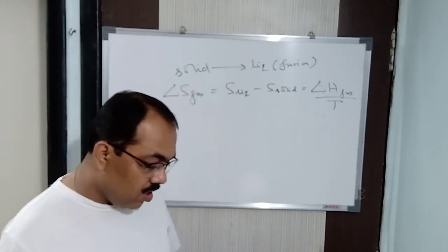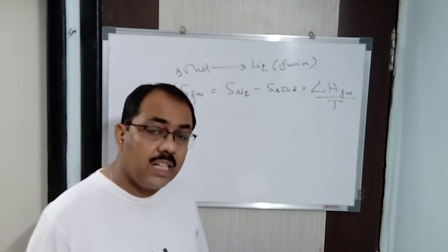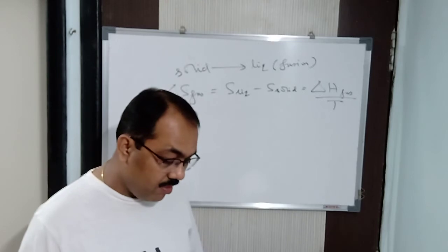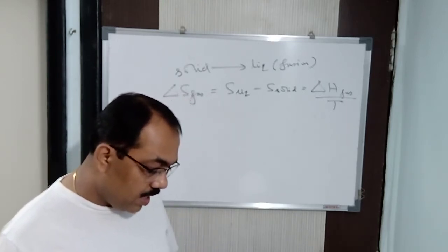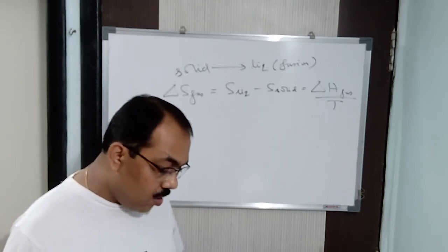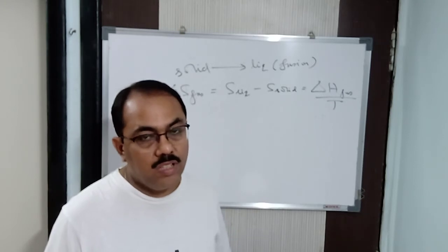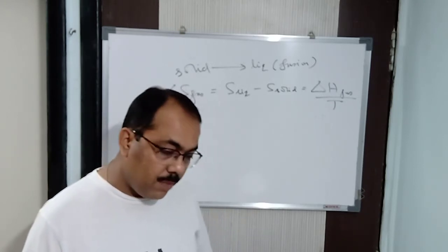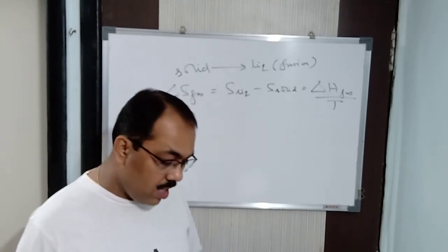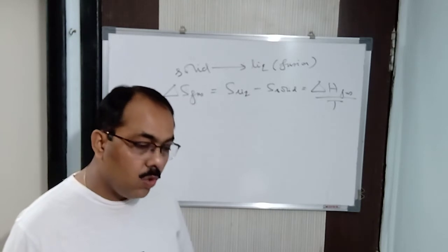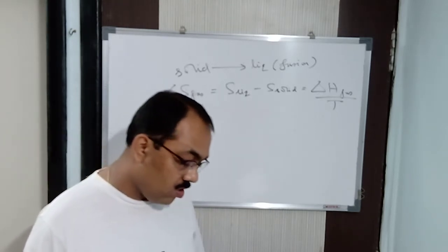Now, next is Clausius or Kelvin's statement of the second law: it is impossible to construct a heat engine which can continuously abstract heat from a single body and convert the whole of it to work without leaving changes in the working system. As I said, it is almost the same, only the words are a little different. Again, I repeat: it is impossible to construct a heat engine which will continuously abstract heat from a single body and convert the whole of it to work without leaving changes in the working system. That is also not possible.